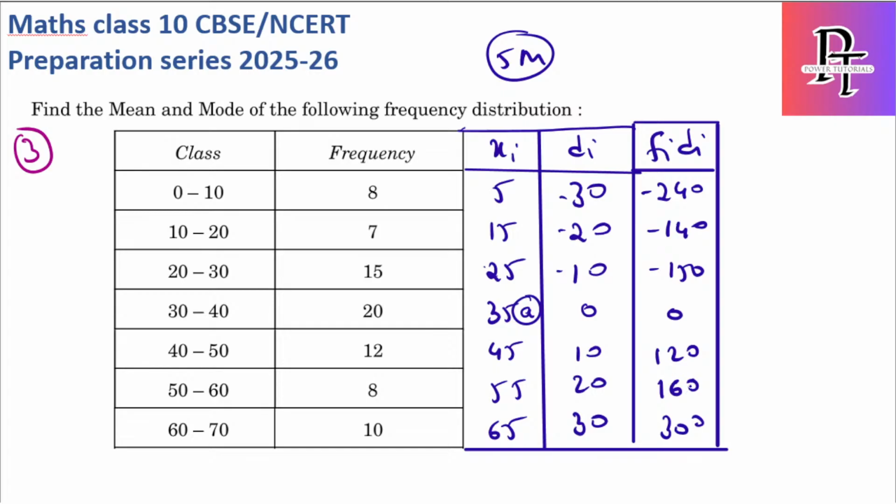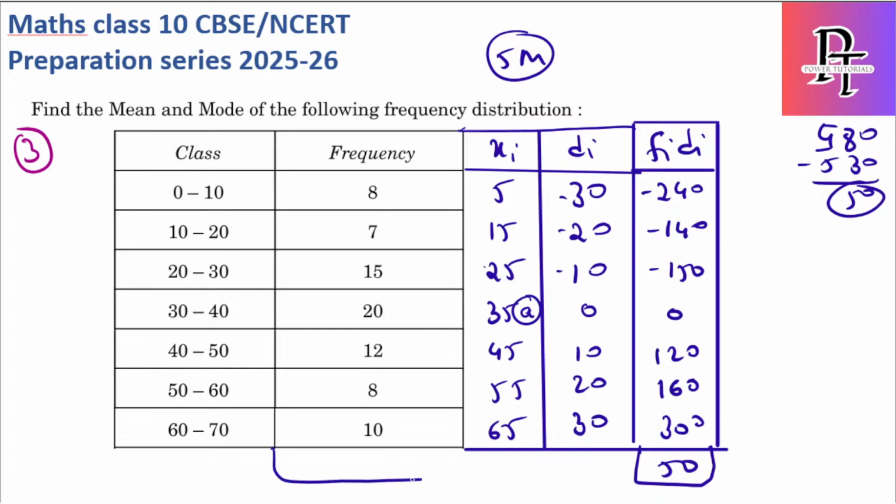So this I will add first: 120, 160, 280. 280 plus 300 is 580. Minus this, if I add the negatives, I will get 380, 380 plus 150 is 530. So 580 minus 530 is 50. So I got the sigma fidi value as 50.